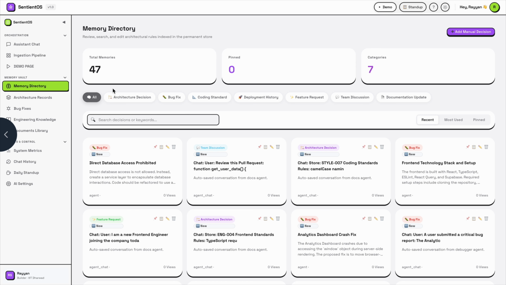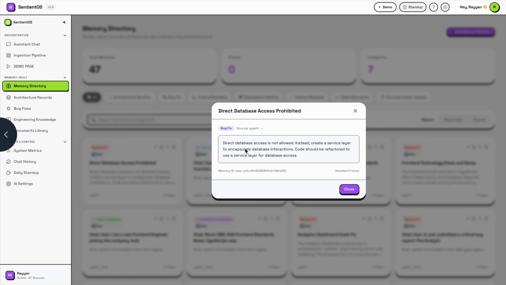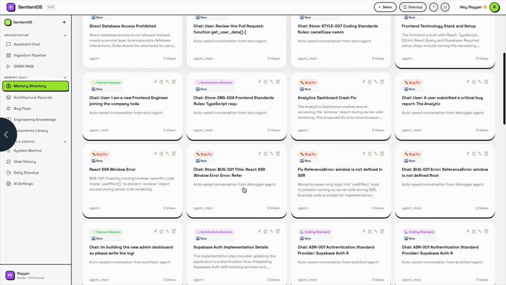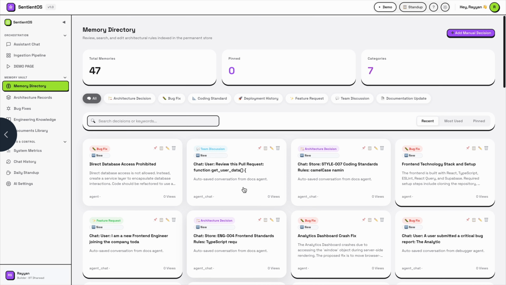This is our memory directory where all the chats have been stored. For example, the recent chat we have stored is "direct database access prohibited." This was the summary of that chat: direct database access is not allowed. Instead, create a service layer to encapsulate data interactions and all. So here all the memory has been stored from the chats and everything.